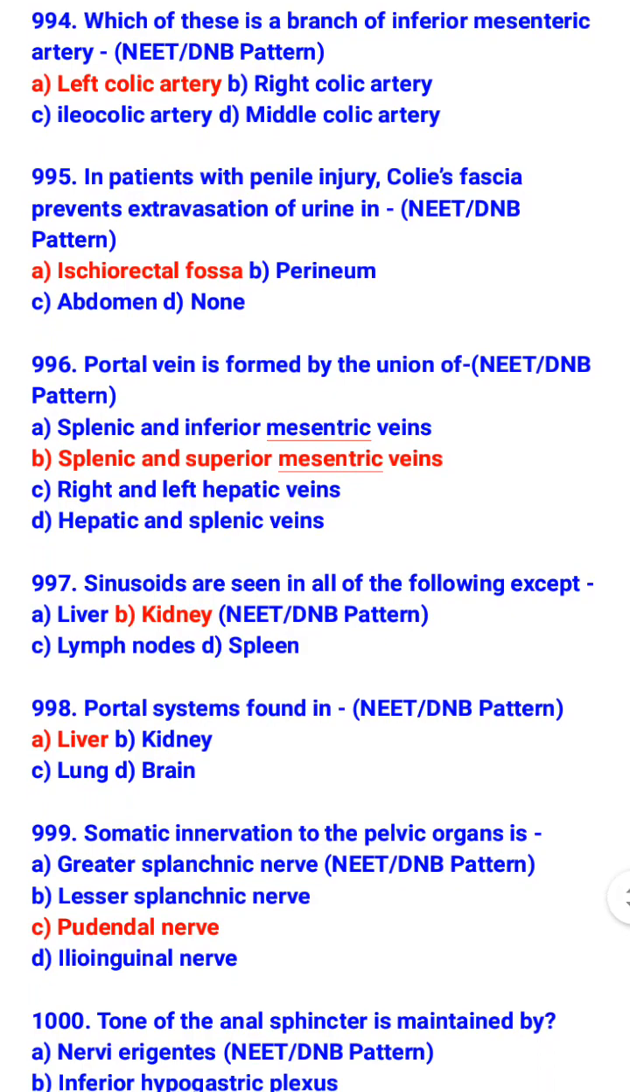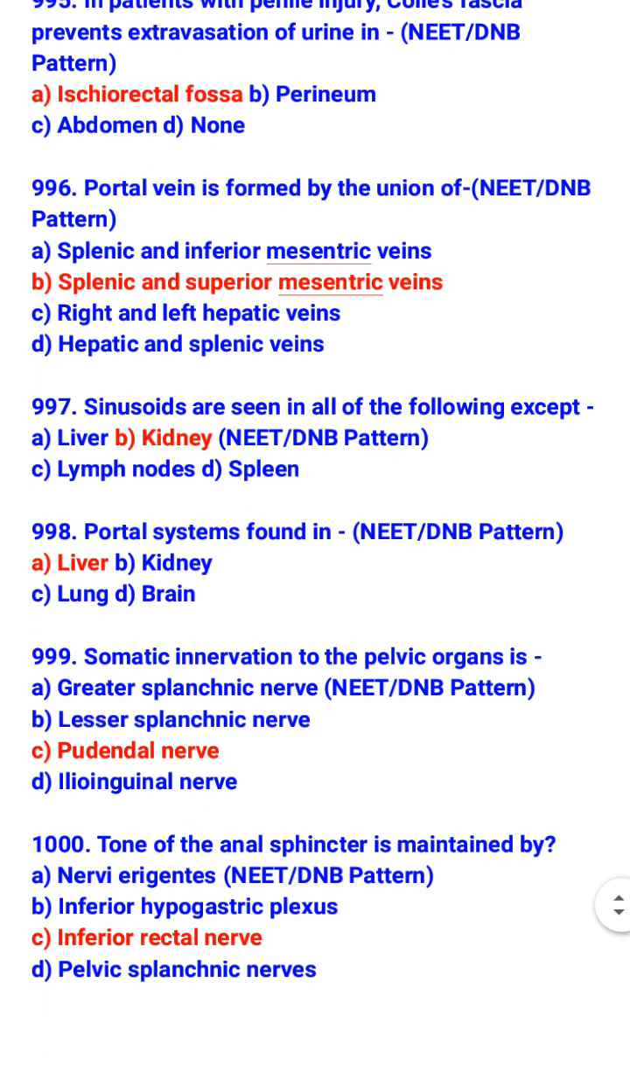Sinusoids are seen in all of the following except kidney. So sinusoids are seen in liver, lymph node and spleen. Portal system found in liver. Somatic innervation to the pelvic organ is pudendal nerve. Tone of the anal sphincter is maintained by inferior rectal nerve.